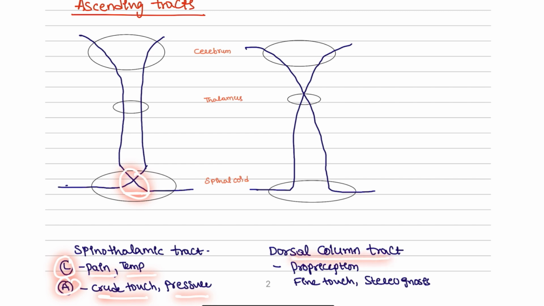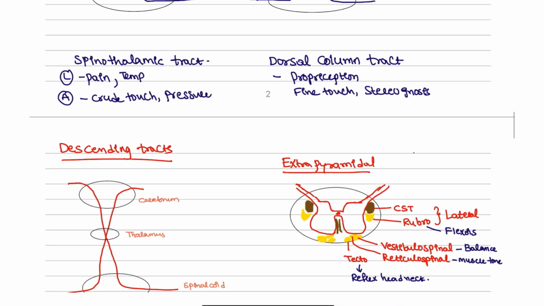And next, the dorsal column pathway. The decussation is in the medulla, and it is responsible for proprioception, fine touch, and stereognosis. These are the functions of the dorsal column tract.